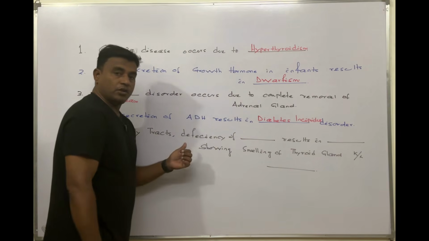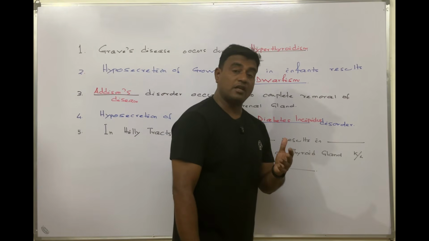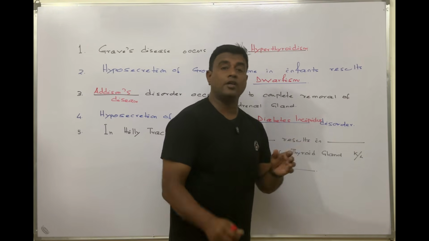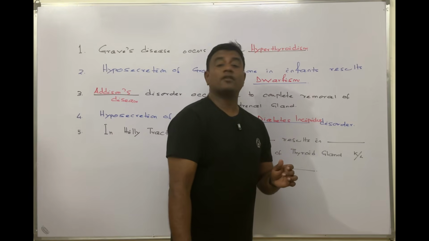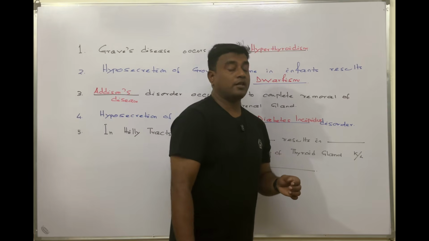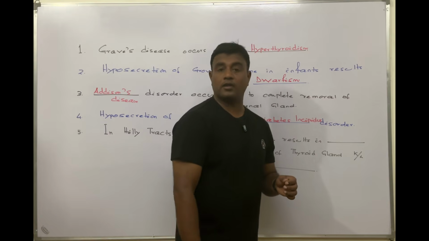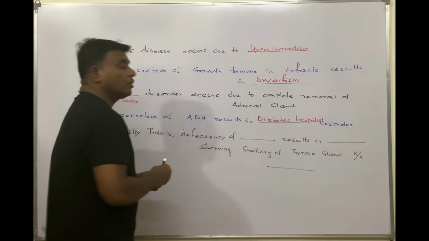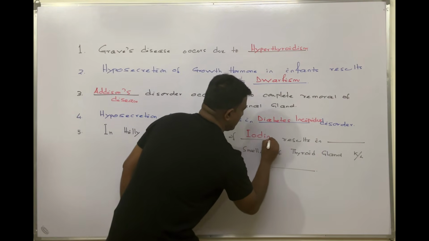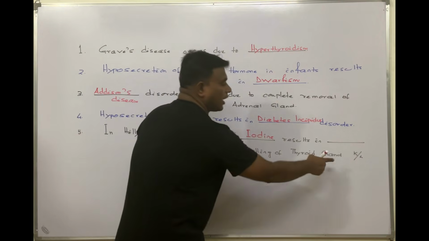In hilly tracts, the mountain areas where soil erosion is very evident, the soil is deficient in iodine. And due to deficiency of iodine, the synthesis of thyroxine is disrupted. That means thyroxine deficiency starts. And the thyroid follicular cells, in response to that, start working more and more. That leads to hypertrophy of the thyroid follicular cells, and that condition is known as goiter. So here the answer is iodine.